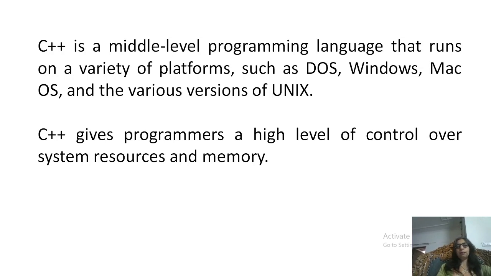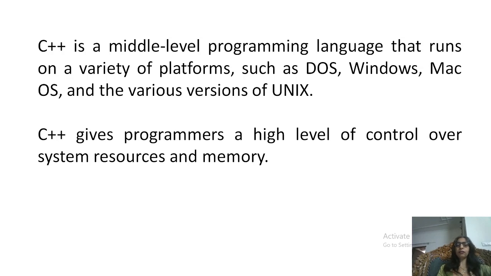So what is C++? C++ is a middle level programming language. I already told you we can do low level programming in C and C++ as well, so it's known as a middle level programming language, and it runs on a variety of platforms. It is the biggest advantage of C++. It is portable.